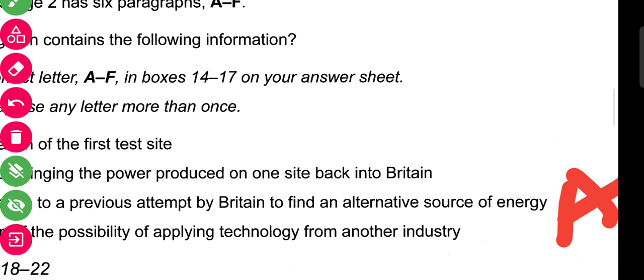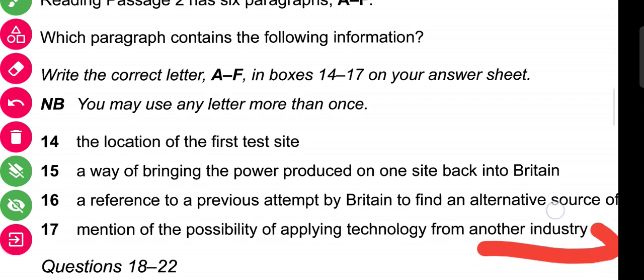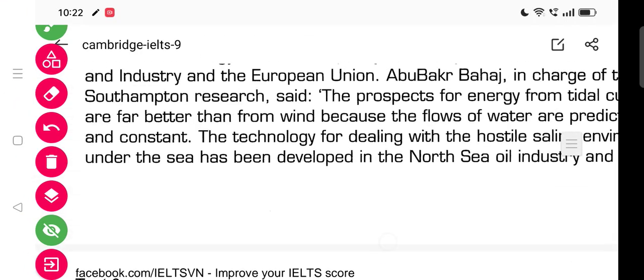Let's see question number 17 now. Mention of the possibility of applying technology from another industry. So here our clue is another industry. Okay, so let's see where is our answer for question number 17. We will go to the C paragraph and get the answer for this.